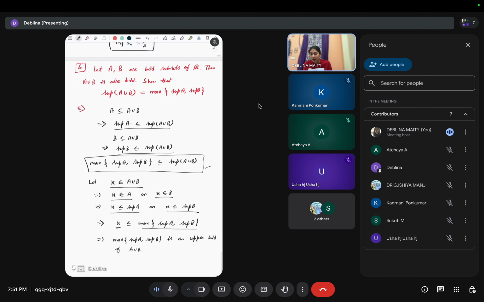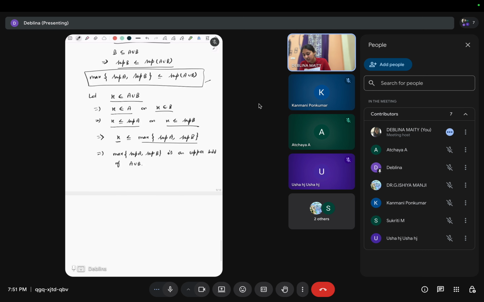So this is an upper bound, and supremum of A union B is the lowest upper bound. So this implies supremum of A union B is less than or equal to the maximum of this, right? Because supremum of a set is the lowest upper bound.